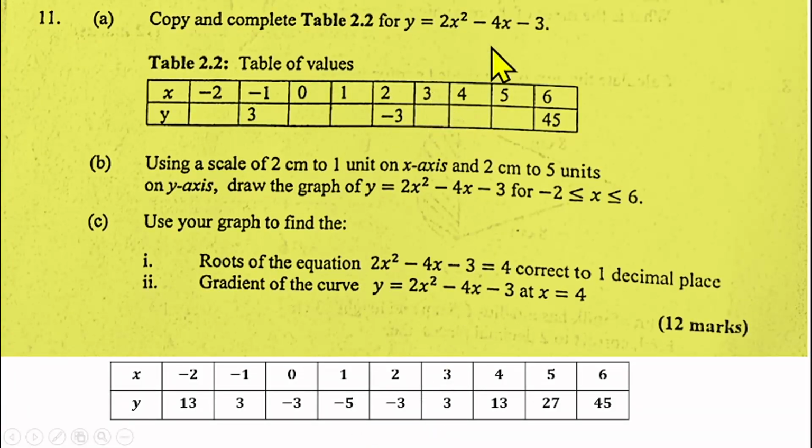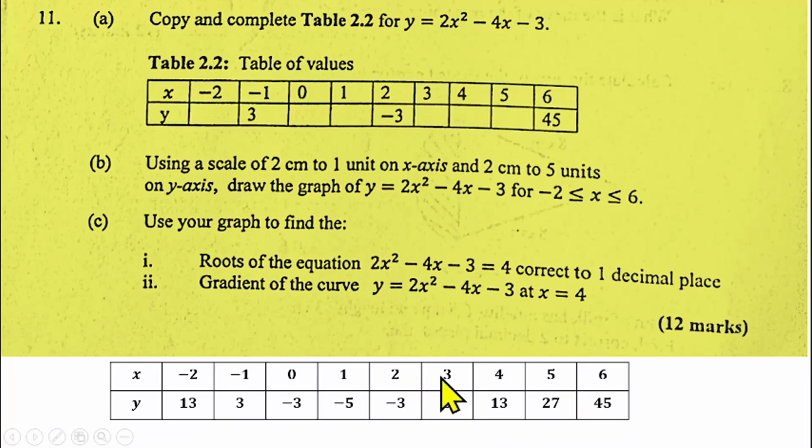So when your x is 3, you put that here. You have 3 squared, that is 9. 9 times 2 is 18. Then 3 times -4 gives us -12. 18 minus 12 is 6. 6 minus 3 will give us 3. So you have this one to be 3. Then simplify the rest as well.